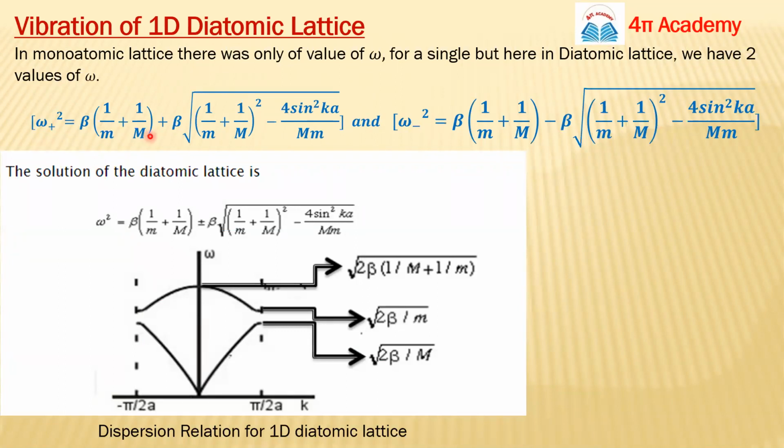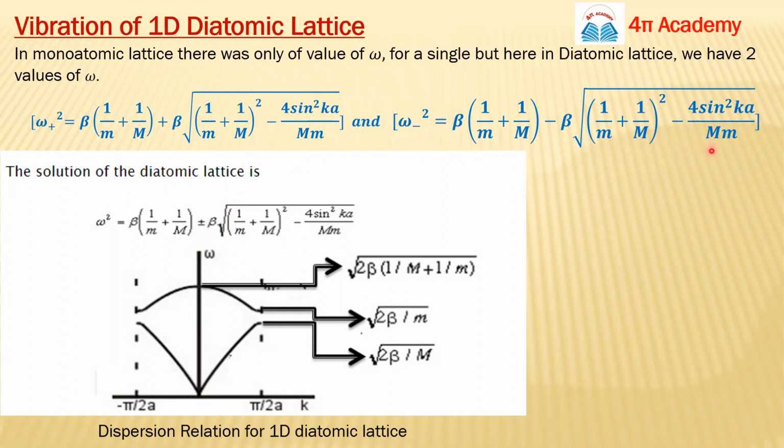So we get two solutions for this diatomic lattice. Finally, we get this term, which is the omega square. This beta is your spring constant, and this k is your wave vector. From here we get two terms. For the plus sign, we get omega plus square equal to this value, and for the negative sign, we get this other term.